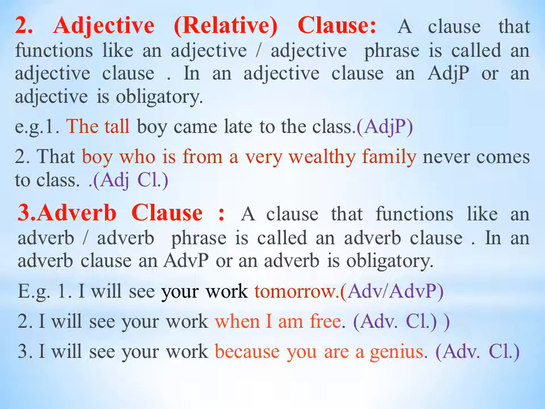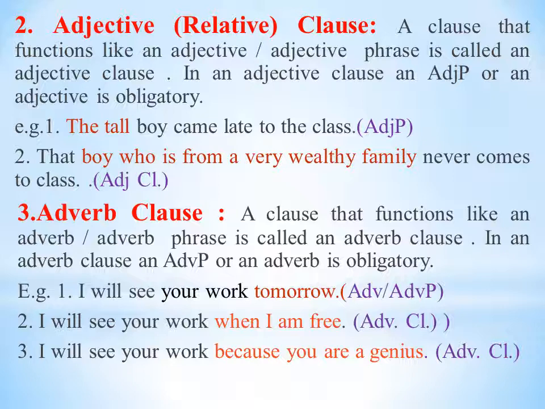Second type of clause is adjective or relative clause. A clause that functions like an adjective or adjective phrase is called an adjective clause. In an adjective clause, an adjective phrase or an adjective is obligatory, means must, or compulsory. Means in adjective clause, you should remember that two things are very important: adjective phrase or an adjective. Either adjective phrase or adjective is obligatory or compulsory, must.